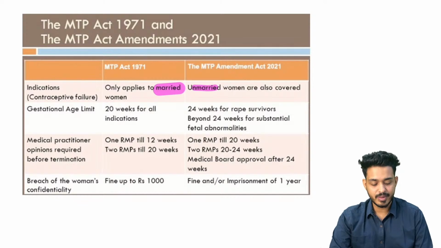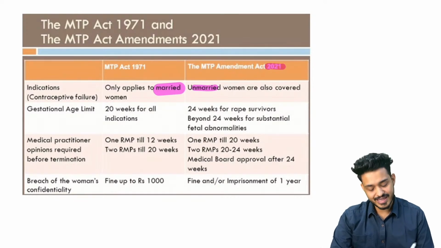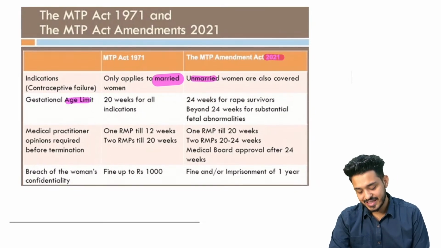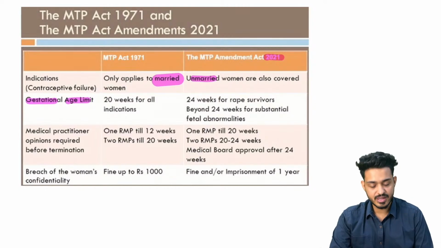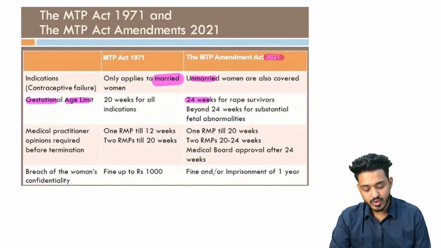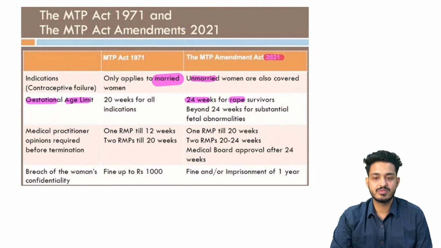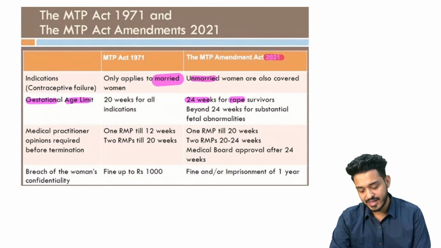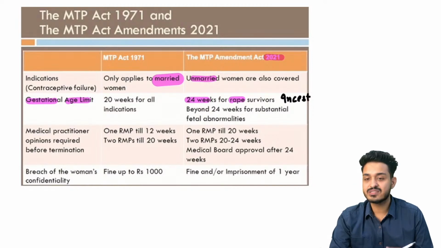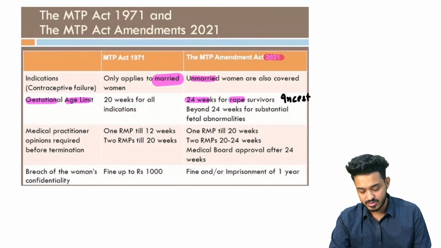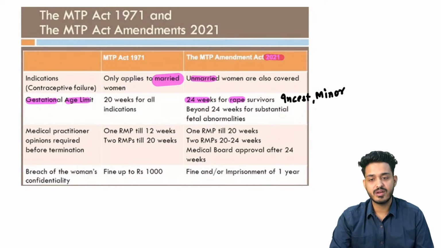Now you have to remember this particular part. Second thing, what is the age limit? Gestational age limit कब तक करवा सकते हैं? So 24 weeks for the rape survivor. If the person has been raped, maybe this can be an incest case within the family, or she is a minor. In this particular case, we can have abortions.